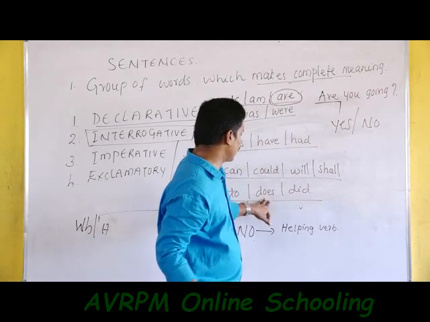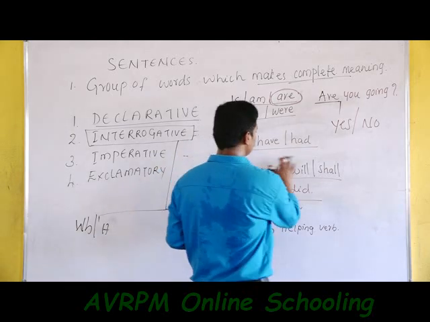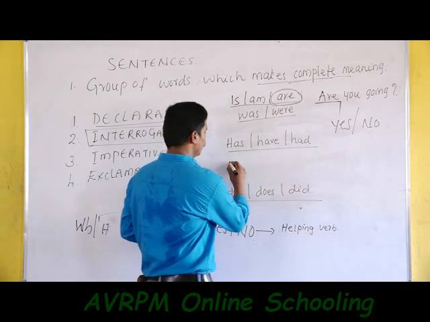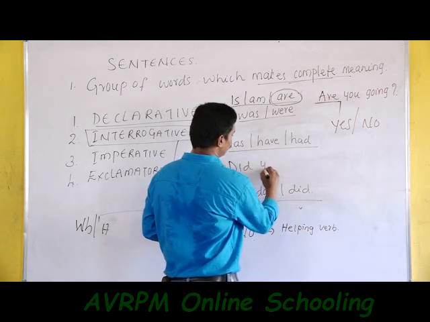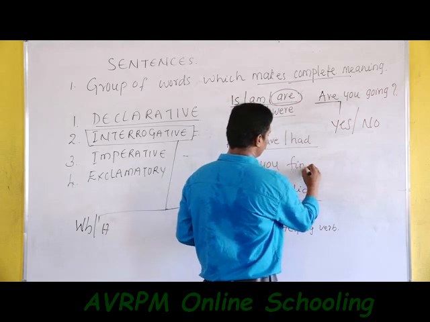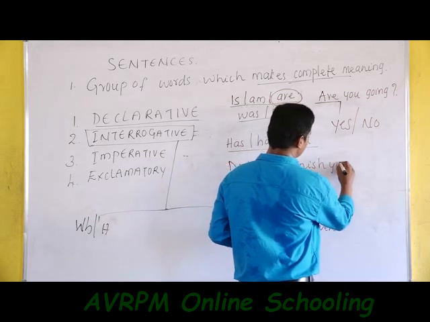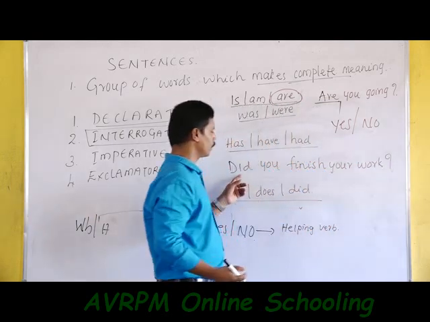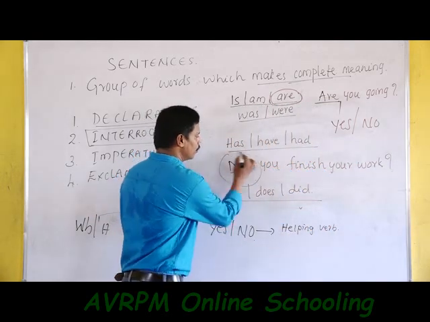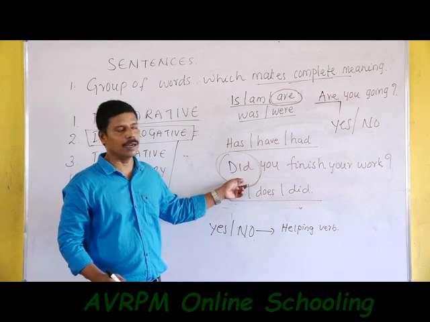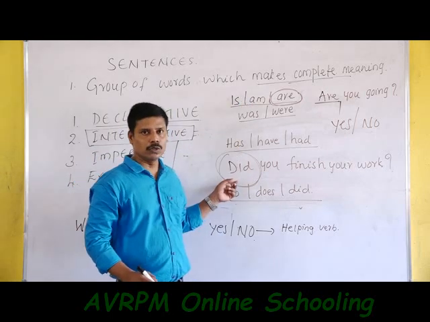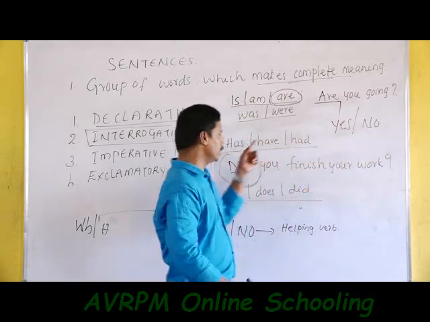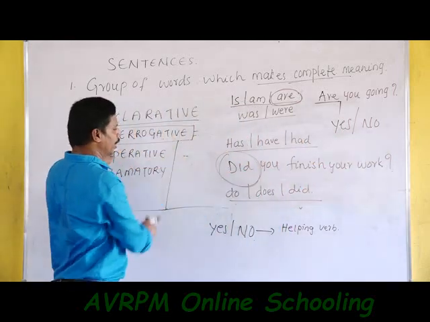Next question we can ask: did you finish your work? Question mark. Here the sentence begins with did. Did comes as a helping verb. So we know that our answer is either yes or no. So these are the two types of interrogative sentence.